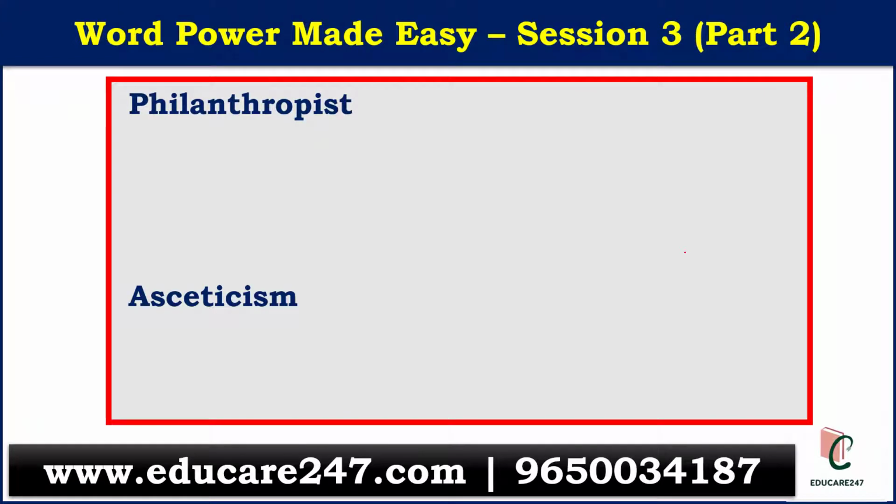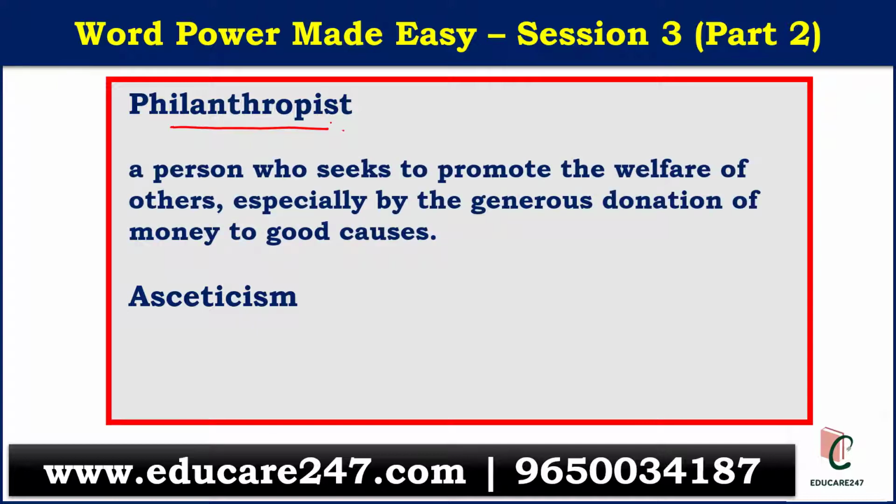Now the next word here is philanthropist. If you remember, in our first part the first word was philanthropy. Now a person who practices philanthropy will be termed as a philanthropist. A person who seeks to promote the welfare of others, especially by generous donation of money to good causes. So a person who actually donates money for welfare will be termed as a philanthropist.